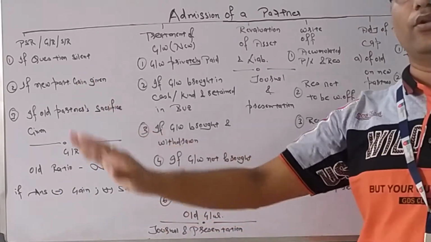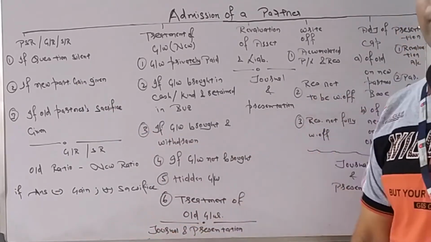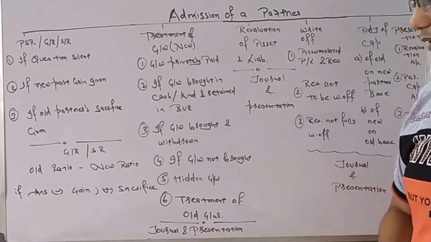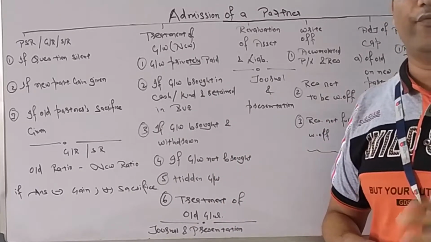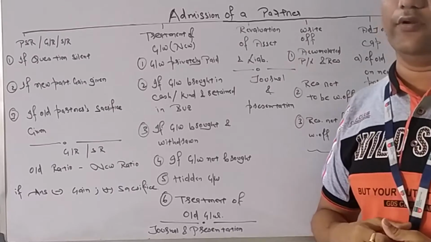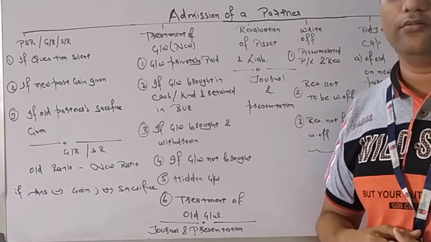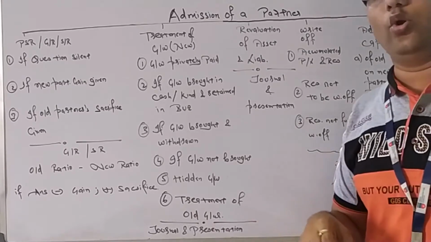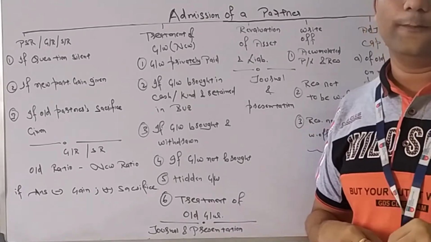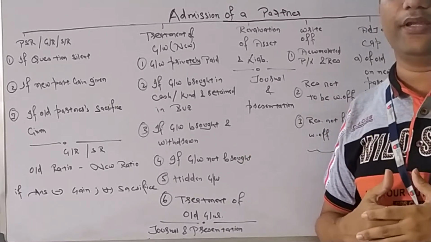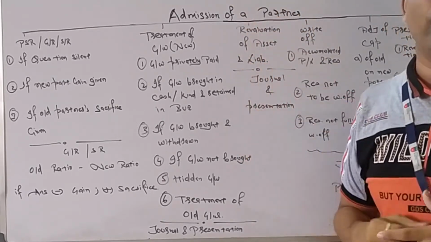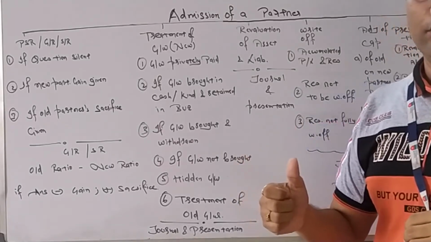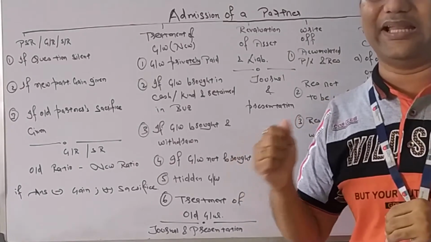If he does not bring the goodwill, he says, I will not bring goodwill, or I am not able to bring goodwill right now, then how we will do the treatment? Hidden goodwill. If question is not giving you the figure of goodwill which Mr. C need to bring, then how to calculate that? And how to treat the old goodwill. Suppose before Mr. A and B came in our balance sheet there was goodwill of 2 lakhs. So how that goodwill will be handled, or what are the treatment we need to do with that goodwill,